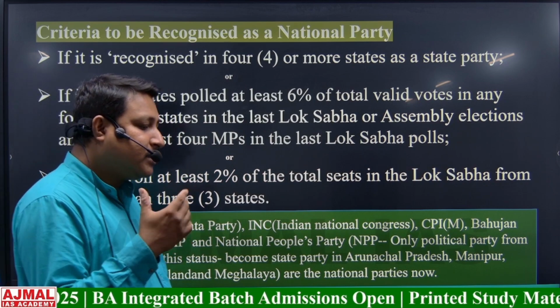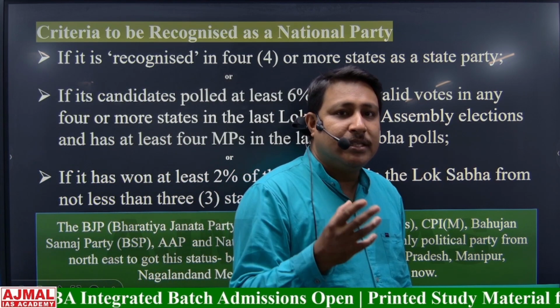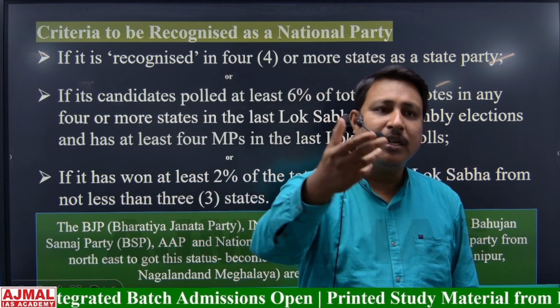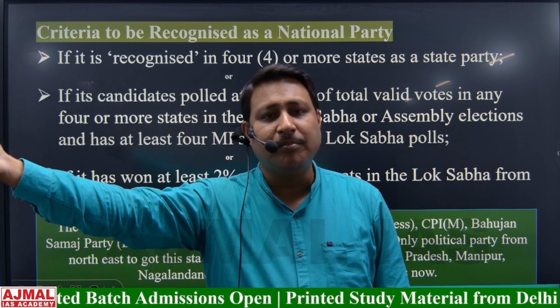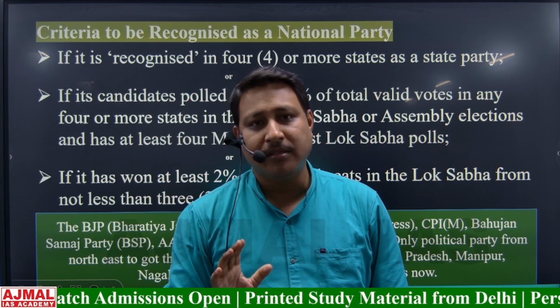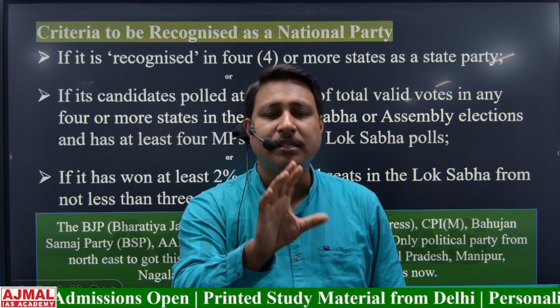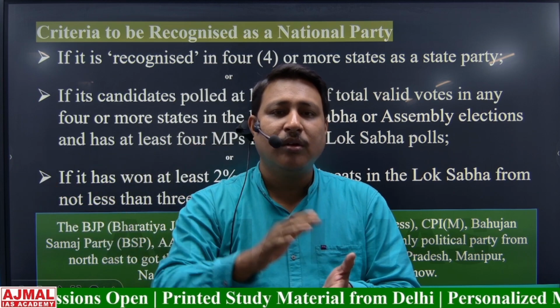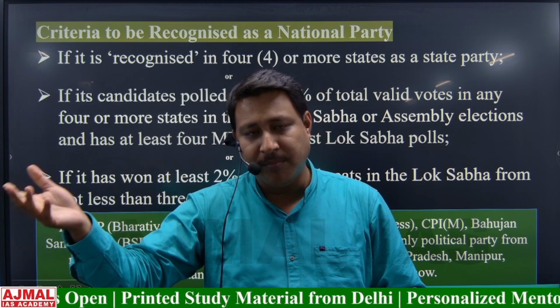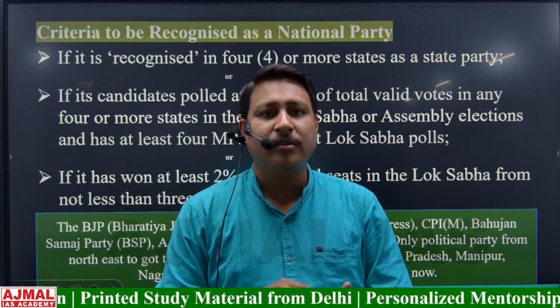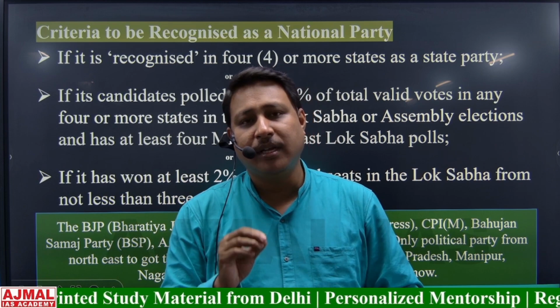So we have understood what a registered recognized party is. Recognized parties are nothing other than the state parties and the national parties. Who are the registered unrecognized parties? Those who did not get the status of a state party or national party. They will be considered registered unrecognized parties.